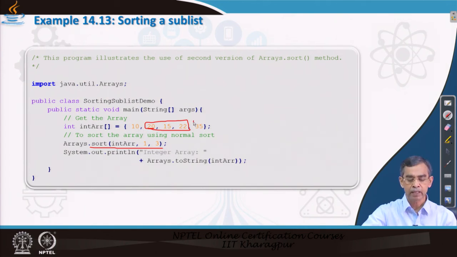The rest of the part will not be sorted. For example, if it is 35, it is 10, you will see up to this it will not be sorted, but only this part will be sorted. You can check the program with different inputs and run this program and see the working of these methods and how they give output.